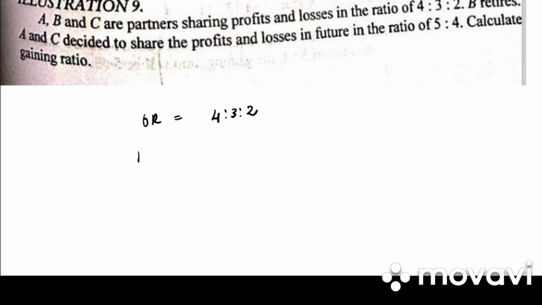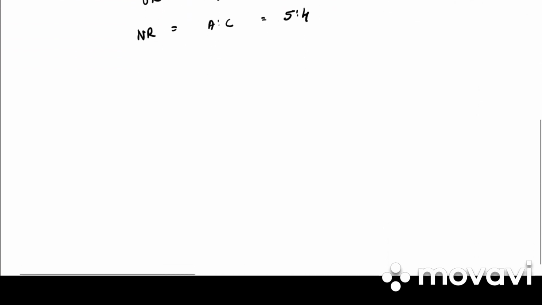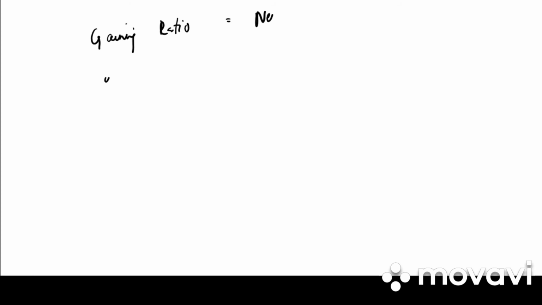A, B, C are partners sharing profit and loss in the ratio 4:3:2. So old ratio is 4:3:2. B retires and they have given new ratio of A:C as 5:4. Calculate gaining ratio. So write down the formula. Gaining ratio is equal to new ratio minus old ratio.